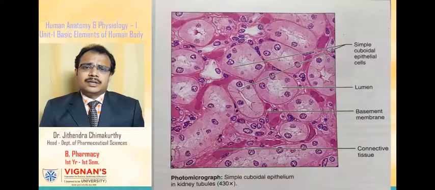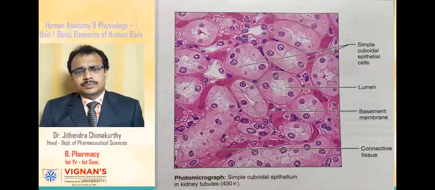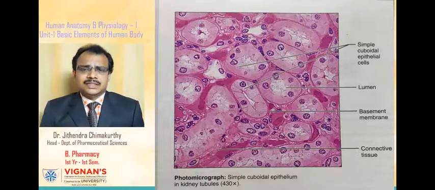These cuboidal epithelial tissues are present in those regions where there is a need for secretion, absorption, or sometimes excretion.